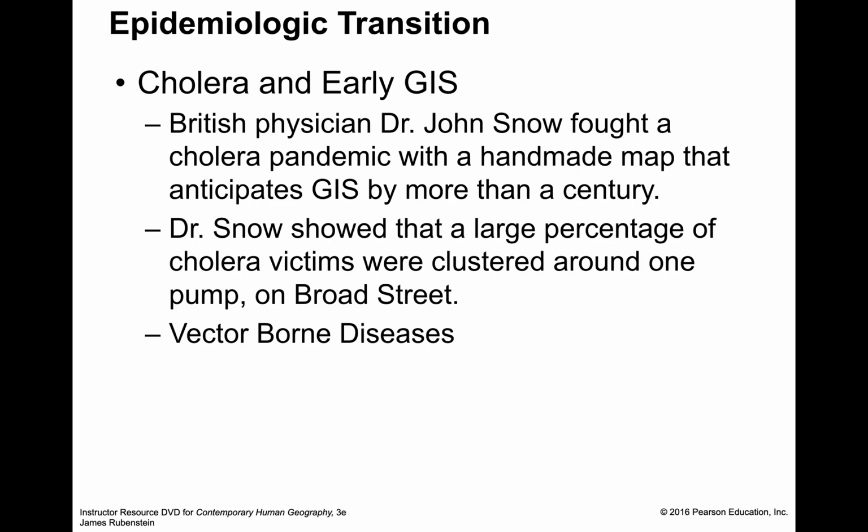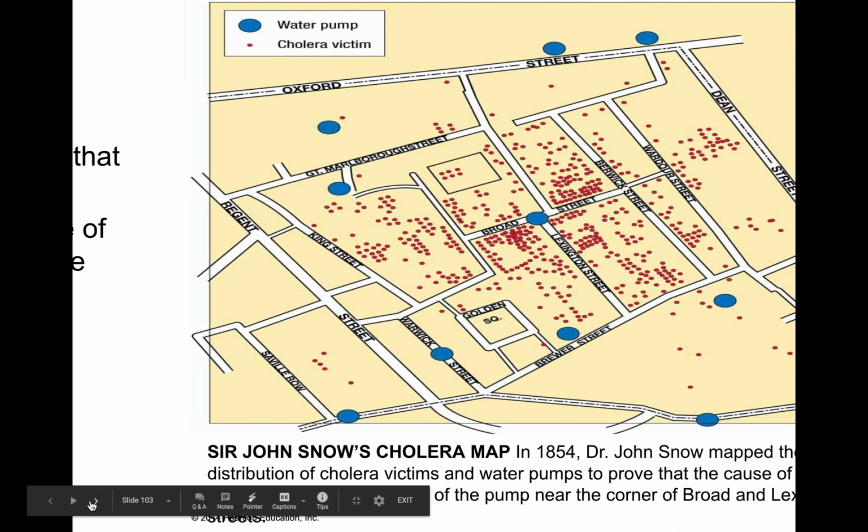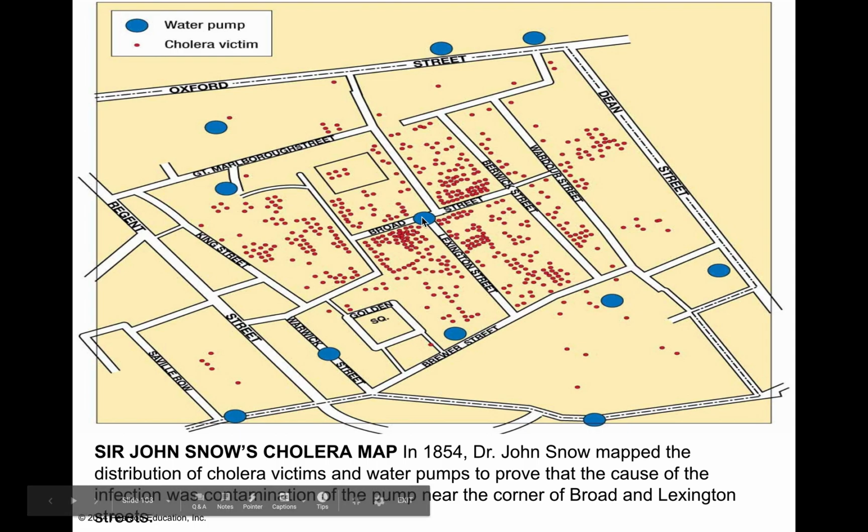So he found that it was a vector-borne disease. It was clustered around a pump, and that mostly was because of the impoverished neighborhood of Soho, which used that water for drinking, cleaning, and cooking. They didn't sanitize the water from the pump. All right, that shows you the cholera concentration.